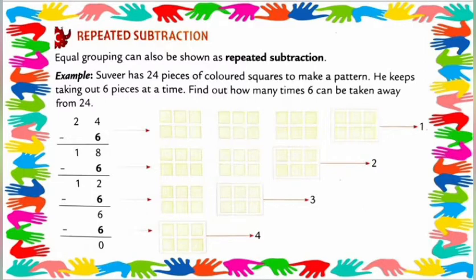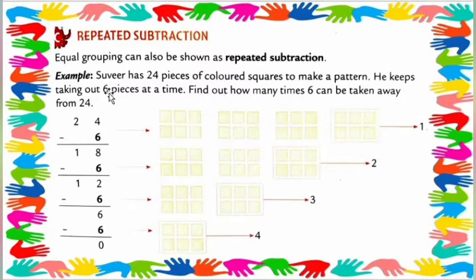I hope you all understood better, my dear students. Now let's check again what repeated subtraction is. Repeated subtraction is: equal group means same group can also be shown as repeated subtraction. Got my point, my dear students?